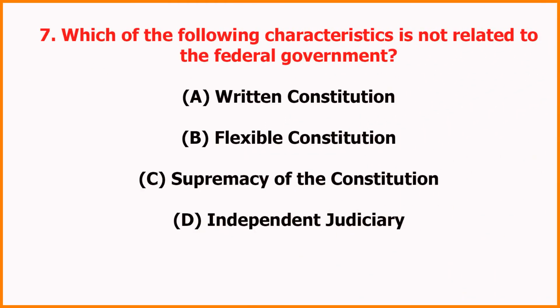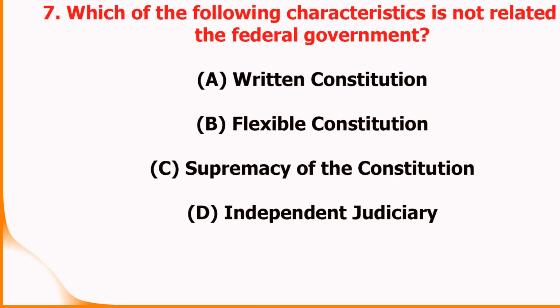7. Which of the following characteristics is not related to the federal government? A. Written constitution, B. Flexible constitution, C. Supremacy of the constitution, D. Independent judiciary. Answer: B. Flexible constitution.